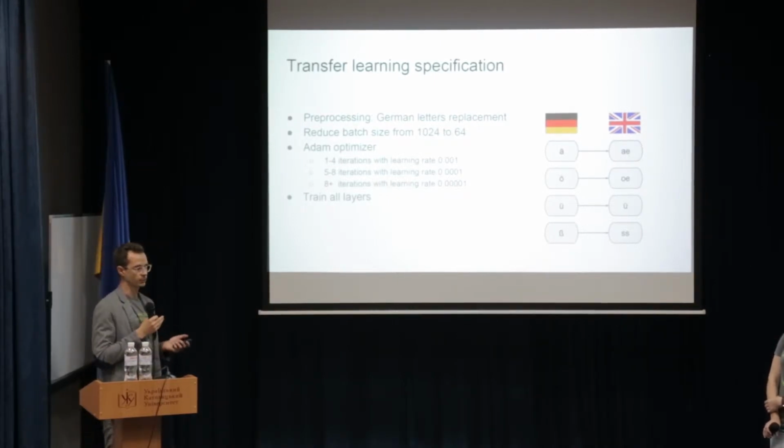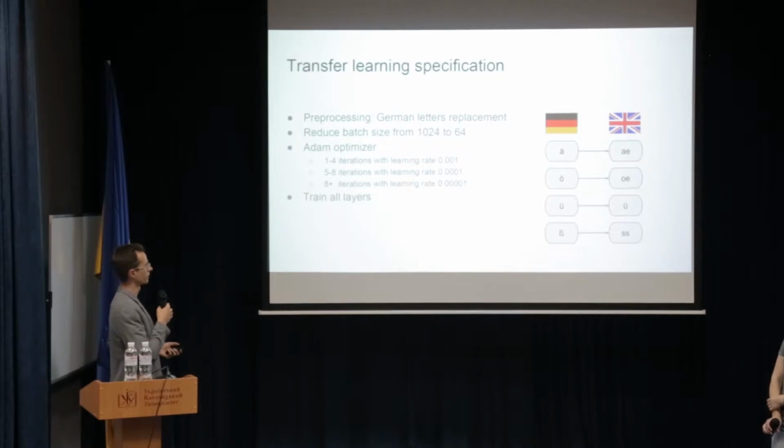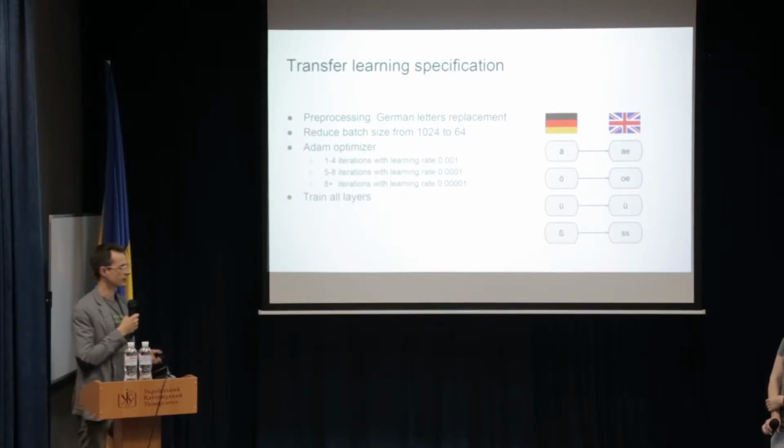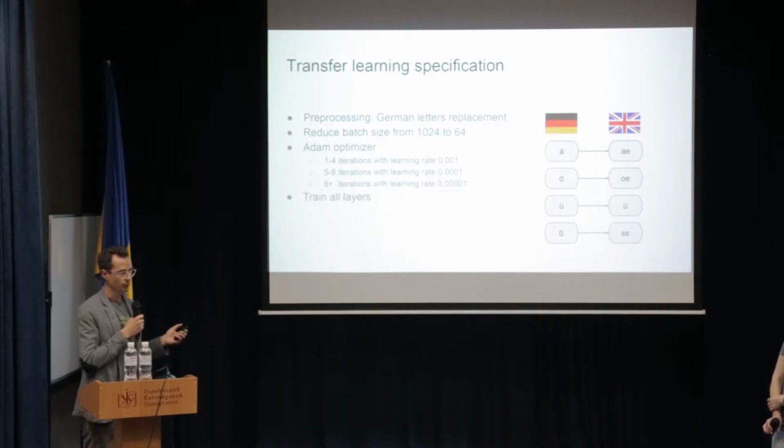So first we had to change some of the German letters. We have mutated vowels. You can see here we had to replace them by English letters, and we reduced the batch size and put in an Adam optimizer, and with the input from before, the weights, we trained all layers.